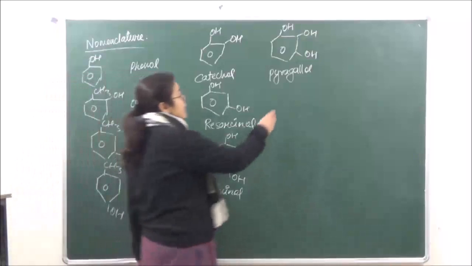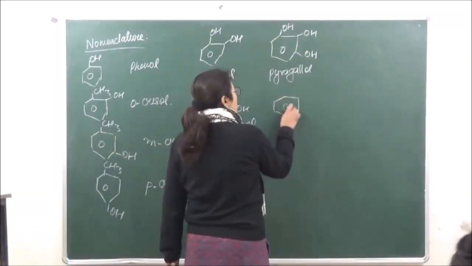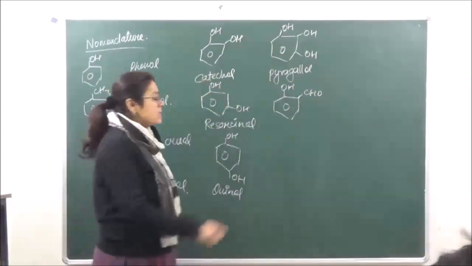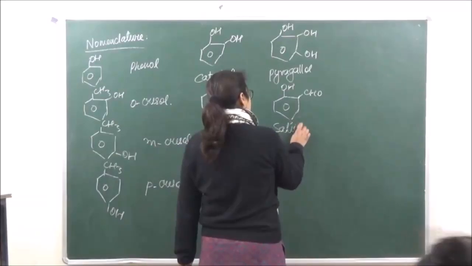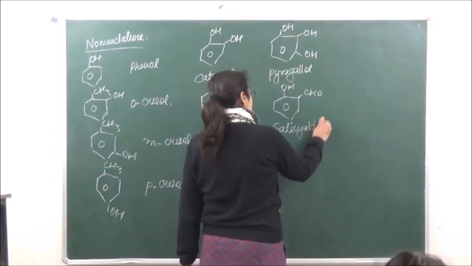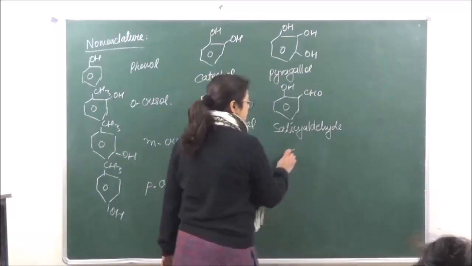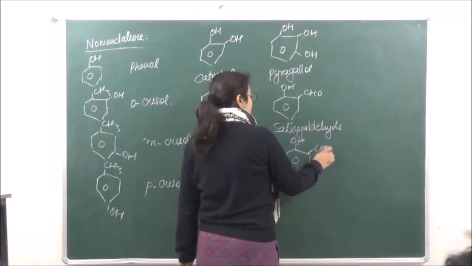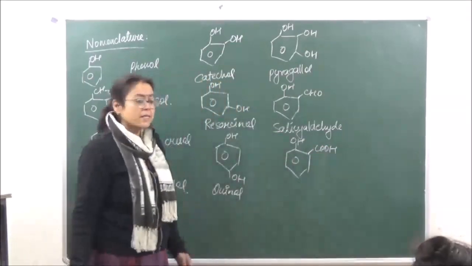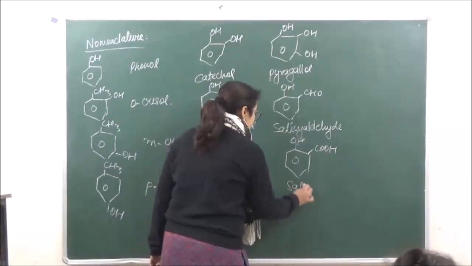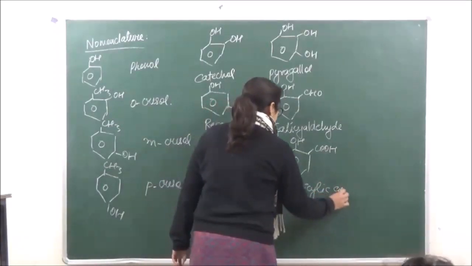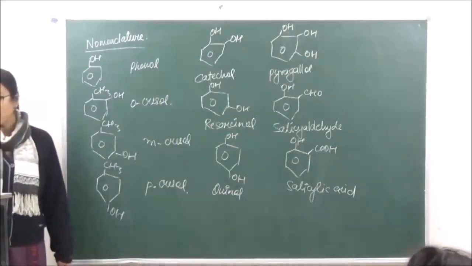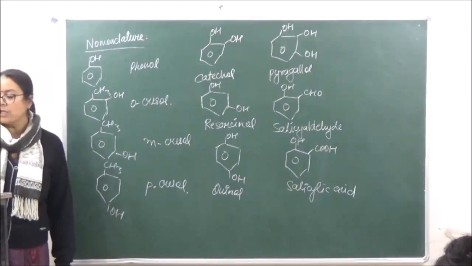In a similar manner, if we have OH and CHO group present, then this is known as salicylaldehyde. And if instead of CHO we have COOH group present, then this is known as salicylic acid. Okay, so these are a few of the common names which you need to know.